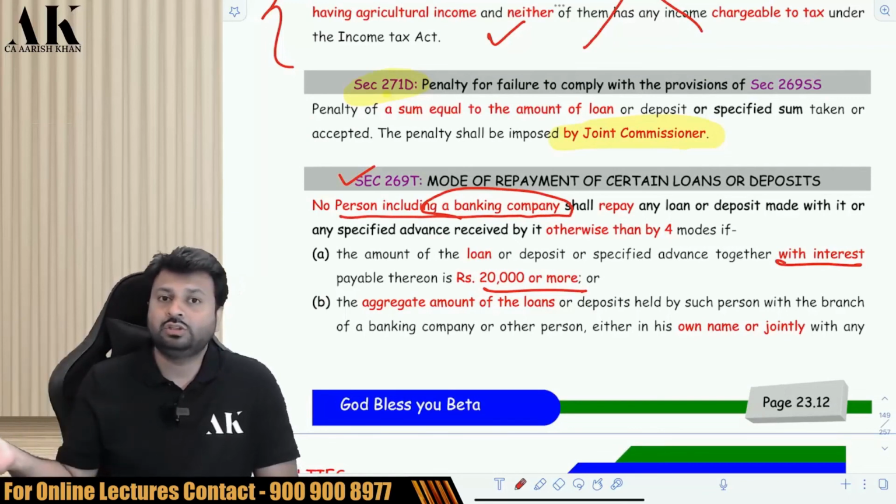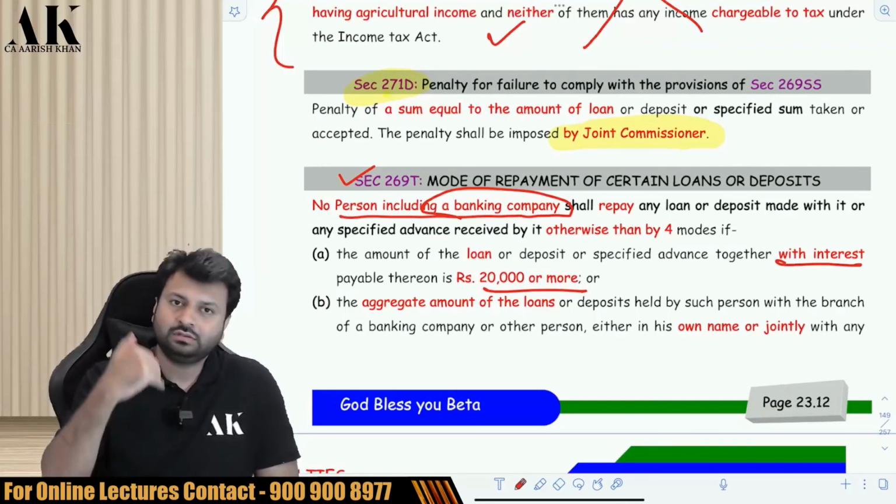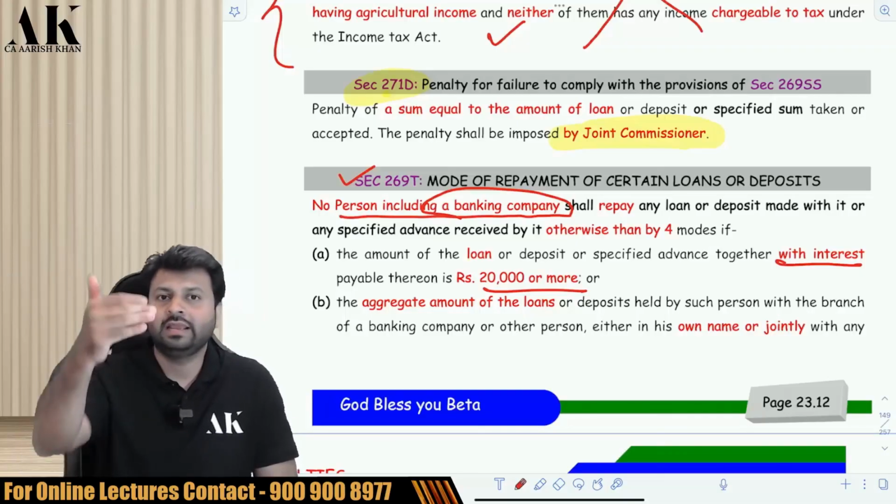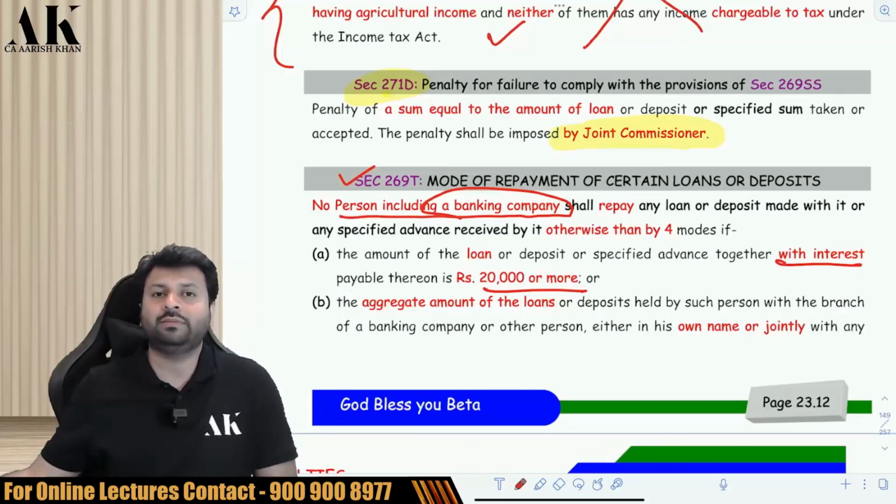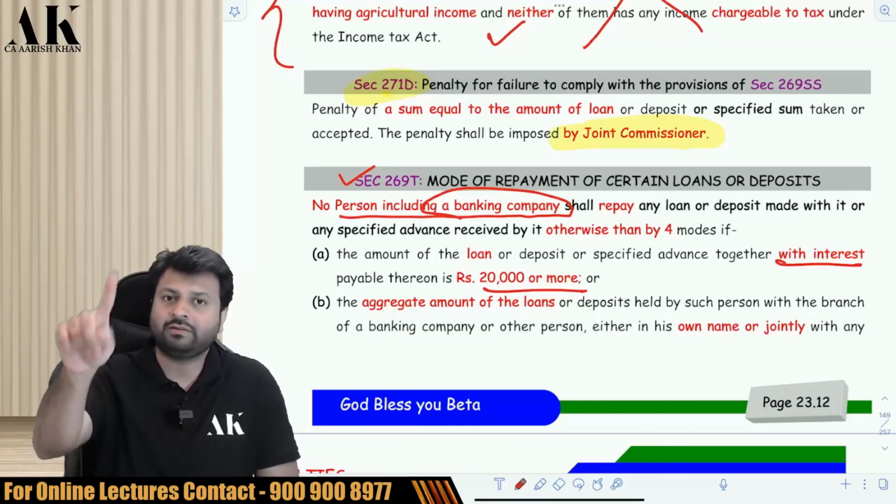For example, you gave 1 lakh rupees to bank because you want to make an FD. So you give cash to bank. Now bank cannot repay you when the maturity of the FD will come. Bank cannot repay you that FD in cash. That is not allowed. Bank will be liable for 269T.